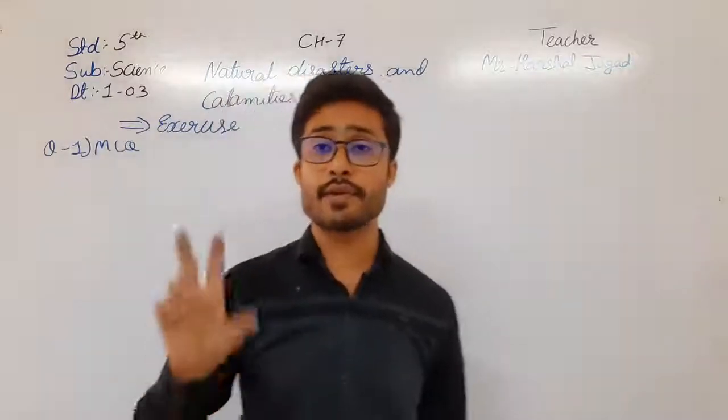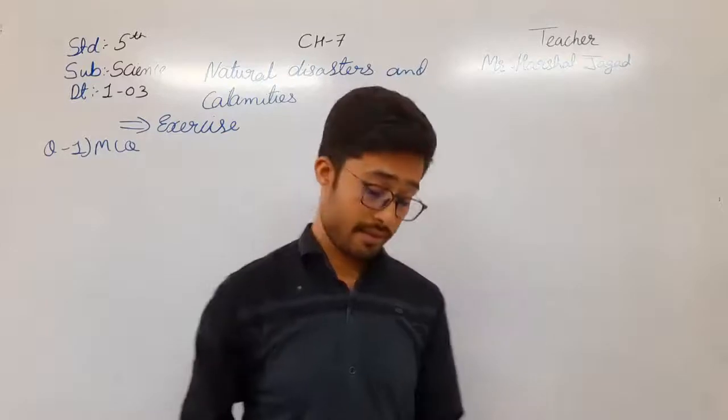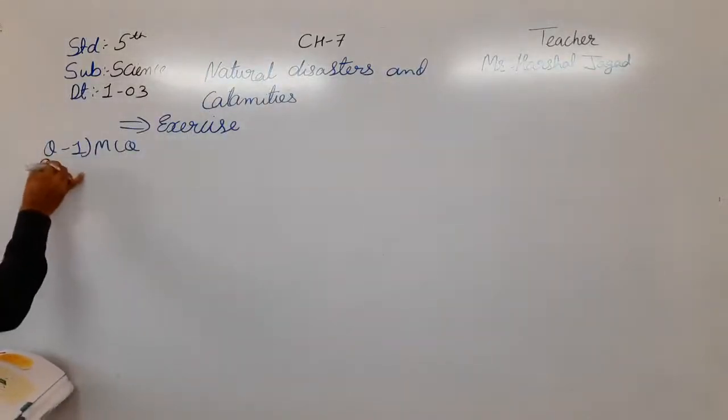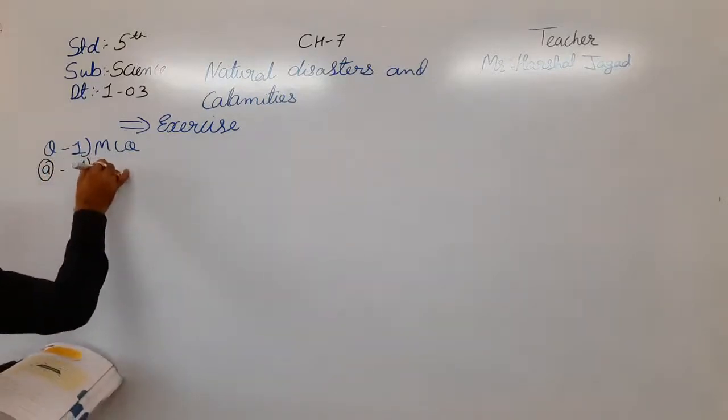When two plates collide with each other, there is an earthquake. So in MCQ number A, the answer will be 1, that is an earthquake.